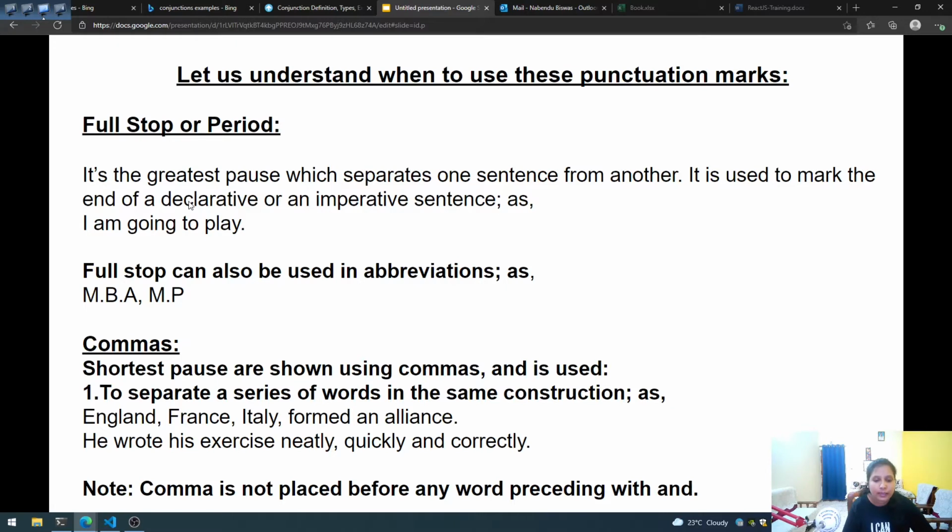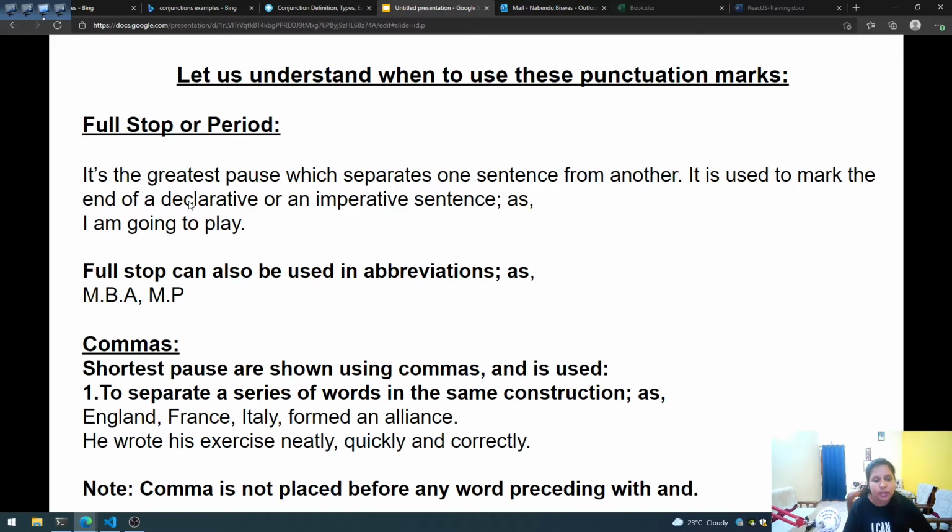Now we are going to see how to use commas. So what are commas? Commas are the shortest pause which are shown in between the sentence. And how is it used? There are various rules to use commas. We cannot put commas here and there according to our choice. There are some rules to use commas and we must follow those rules to give sense to our sentence.